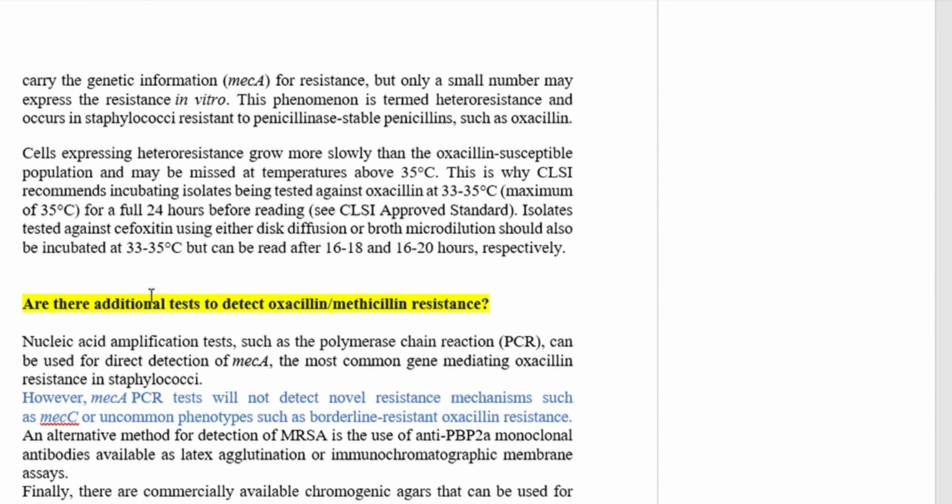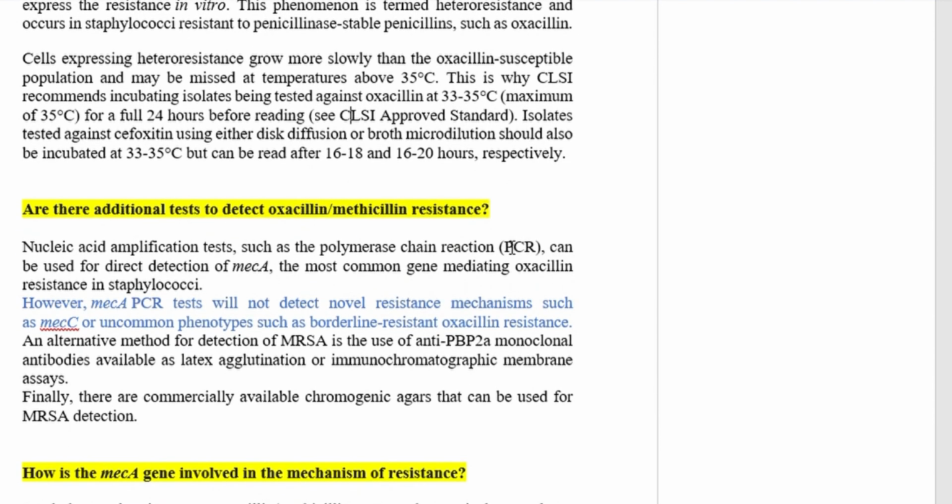The temperature should be 35 degrees Celsius at maximum for a full 24 hours before reading. Isolates tested against cefoxitin using either disk diffusion or broth microdilution should also be incubated at 33 to 35 degrees Celsius but can be read after 16 to 18 and 16 to 20 hours respectively.